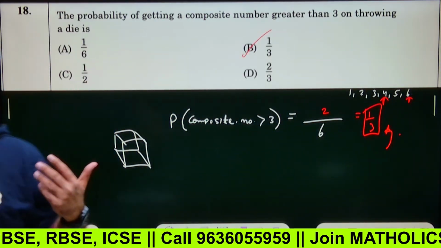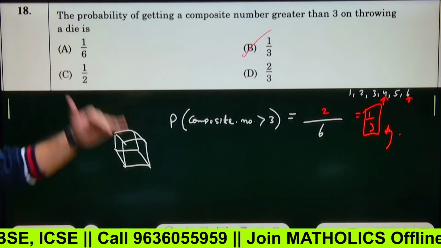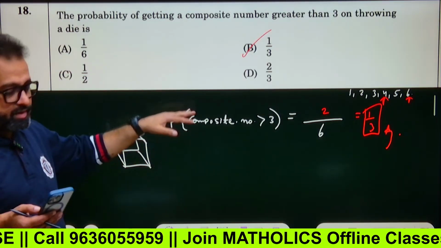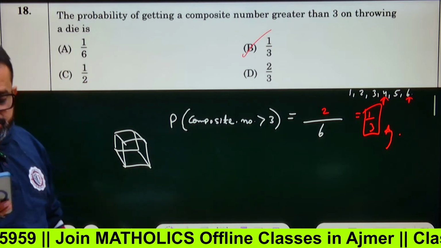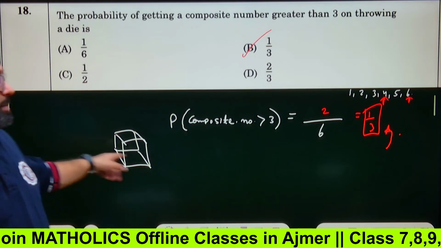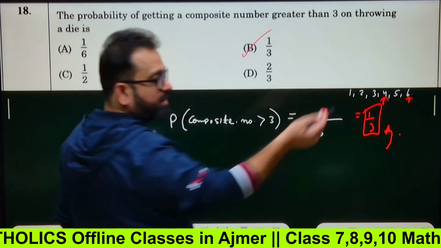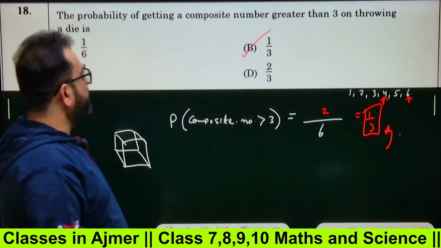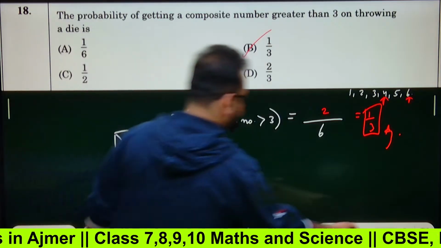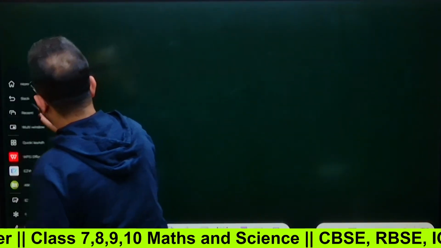So this is about 10-20 seconds. That's it. So this way actually you must average your timings, that we have to spare how much time onto one question. Okay, so 1 by 3 is the answer. Sorted. So what is the probability of getting an odd number? Obviously 3 by 6. Even number 3 by 6, right? So answer is 1 by 3. Sorted. Question number 19 we have to do.